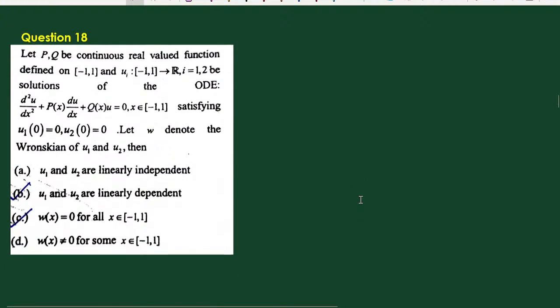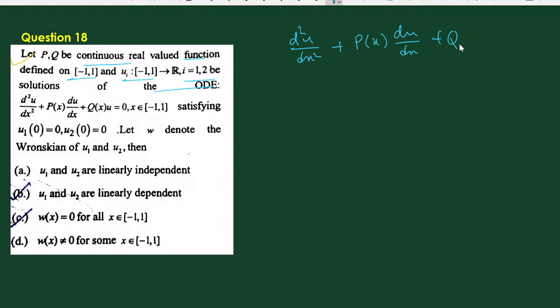This is question number 18. The question says: let p, q be continuous real valued functions defined on (-1, 1), and u_i from (-1, 1) to R, i equal to 1, 2, be solutions of the ODE d²u/dx² + p(x) du/dx + q(x) u = 0, satisfying u1(0) = 0 and u2(0) = 0. Let W denote the Wronskian of u1 and u2. Then what? Here four options are given.